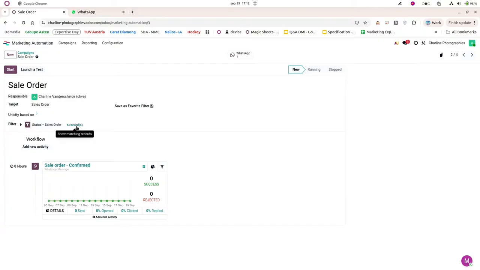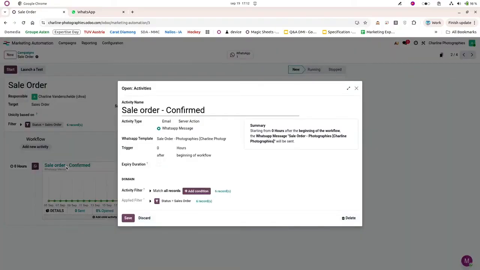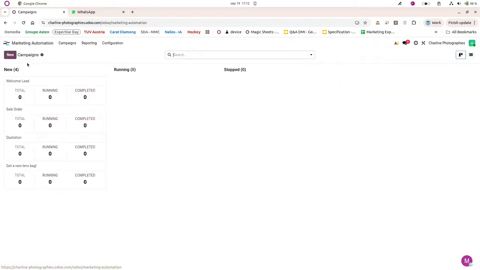And you can see that I have 6 records, and then what I want to do is to send automatically the sale order by WhatsApp. So I will create an activity type WhatsApp message and send the sale order automatically thanks to my template that is just there. And same idea, the trigger is 0 hours, so that it's sent automatically to my customer. And it's the same idea for the quotation, obviously.